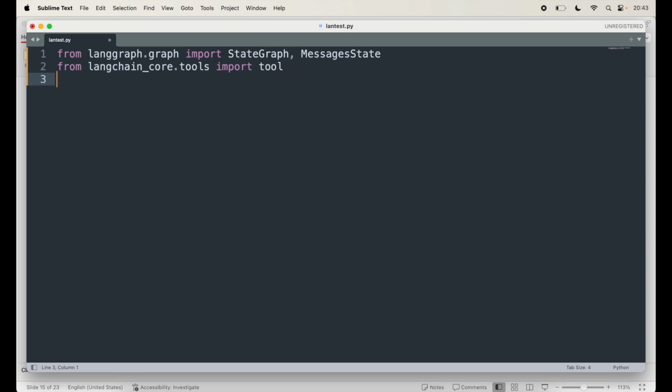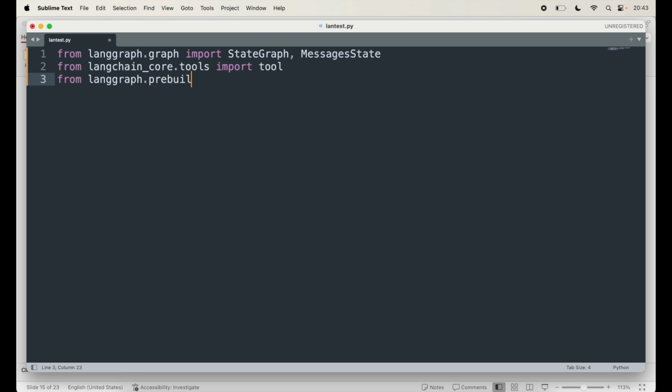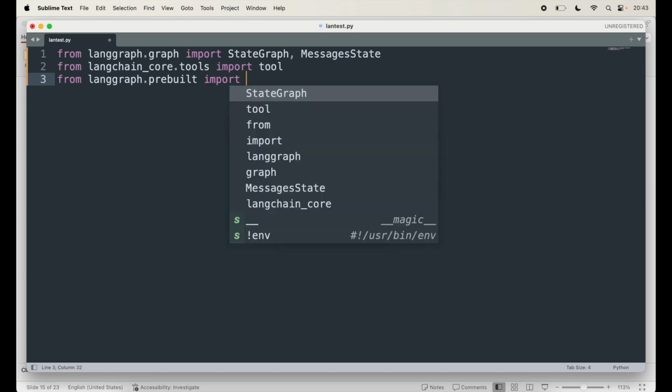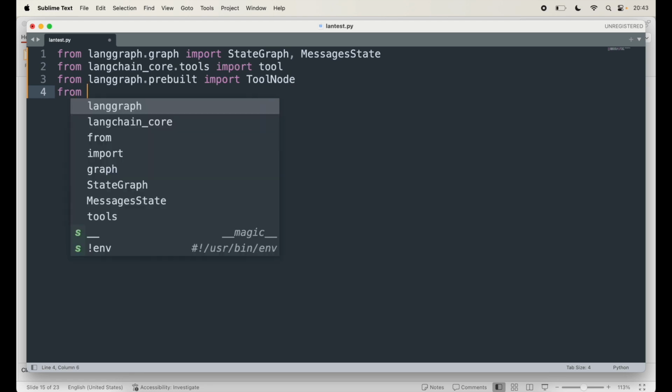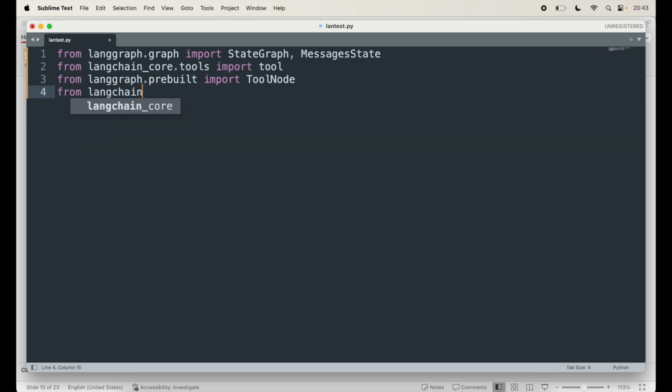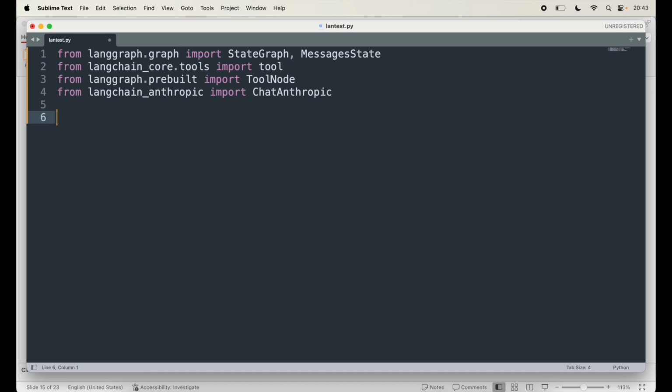Next I need ToolNode, which is available in LangGraph and is a prebuilt item, so from langgraph.prebuilt import ToolNode. Then from Anthropic, I'm going to get ChatAnthropic, which is available in langchain_anthropic, and import the ChatAnthropic model. So that gets us our basic libraries.